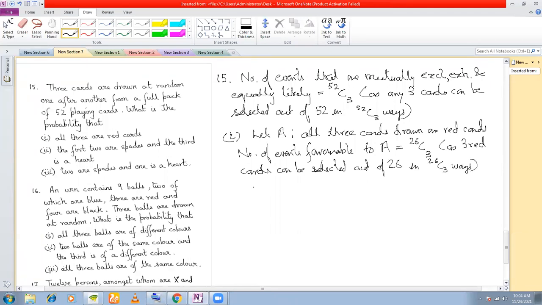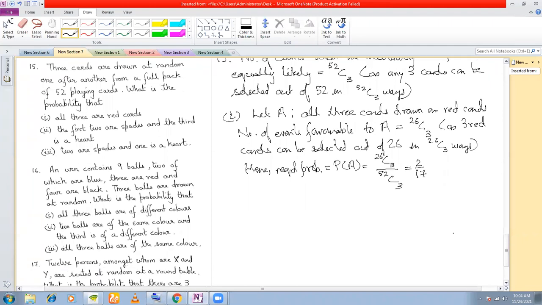Hence, what is the required probability? P(A) is equal to 26C3 divided by 52C3. Clear? Any question? No, sir. Moving on to the second one.